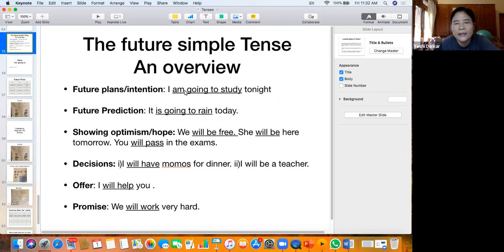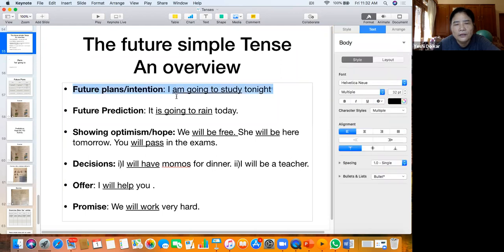So I am going to study. He is going to study. She is going to study. So it's this one over here. This expresses a plan. So it's present continuous, but here it refers to the future. So that is future tense when you are expressing a plan for the future. And then we often predict something about the future.